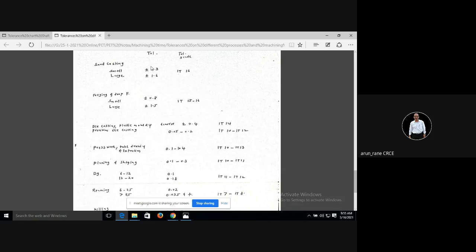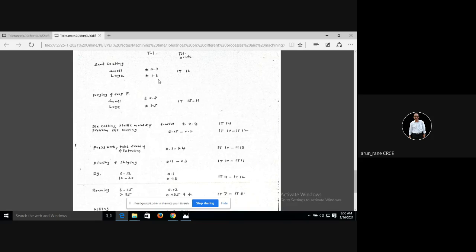But how much variation will you get on that 2 millimeter in casting? If it is a small casting, you will get a variation of plus minus 0.6. If it is a big casting, more than 5 kg, then you will get a variation of plus minus 1.6, because larger castings are difficult to control: shrinkages, temperatures, etc.